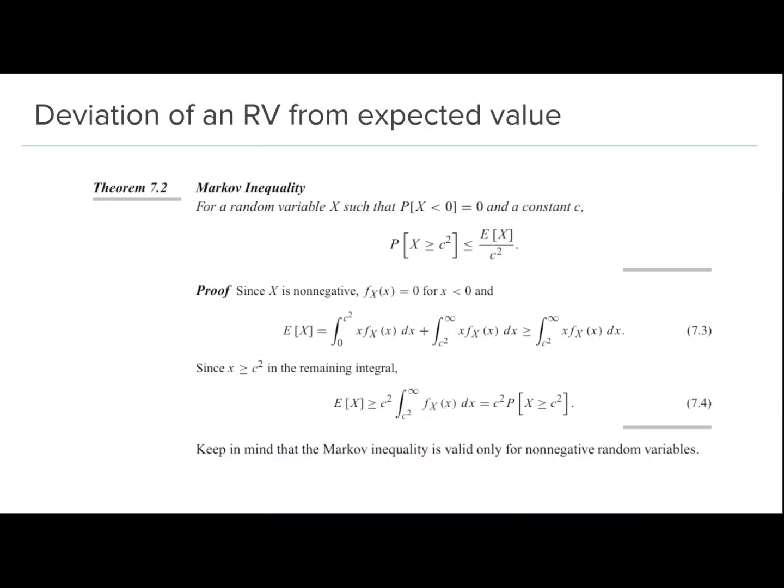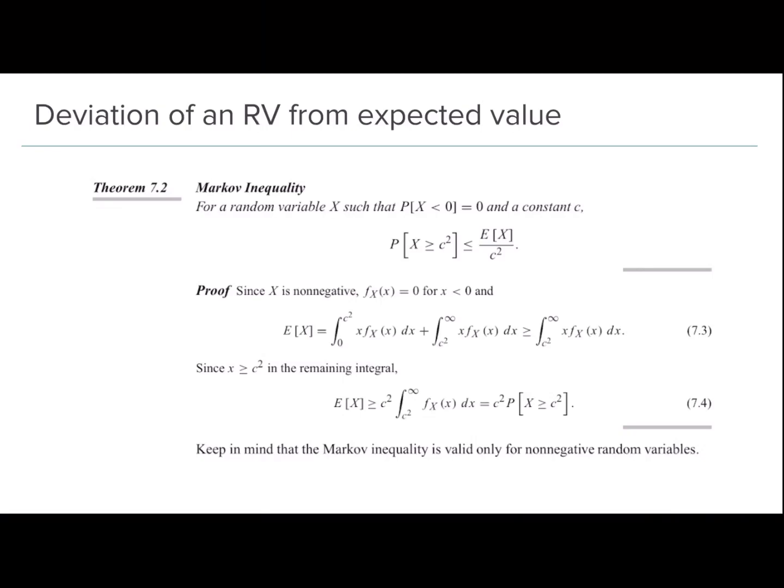Now, since the lowest value X will assume in this integral is c squared, this term will also be greater than or equal to what we get if we just take c squared out of the integral and integrate f_X(x) dx from c squared to infinity. We're able to do this since we're trying to find a bound, and the minimum value X assumes is c squared, right?